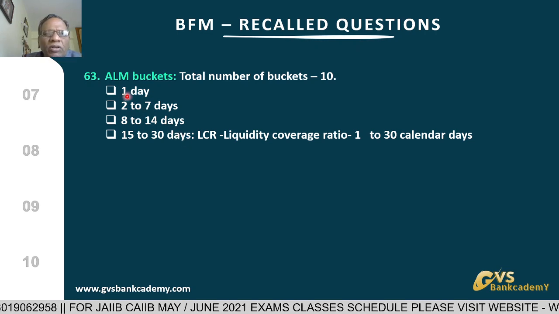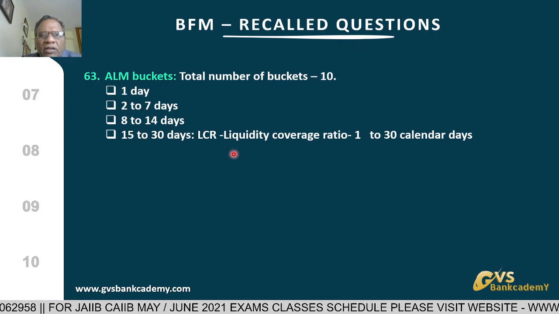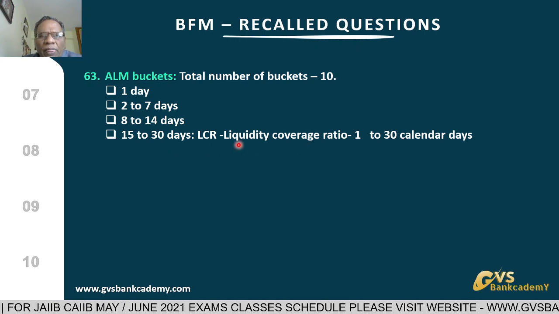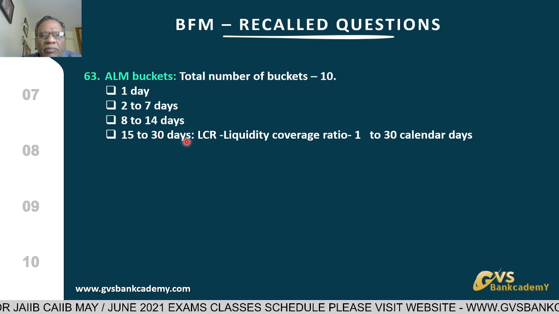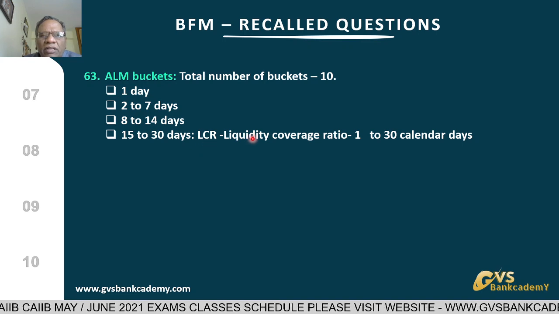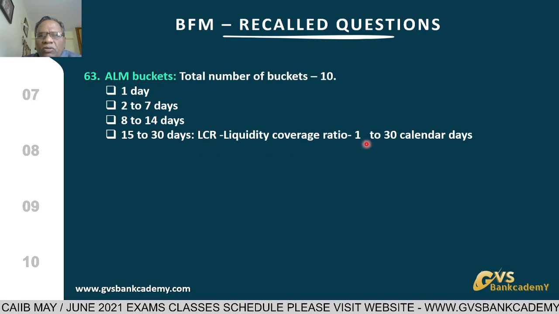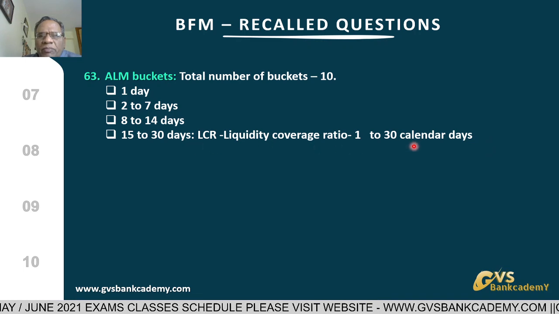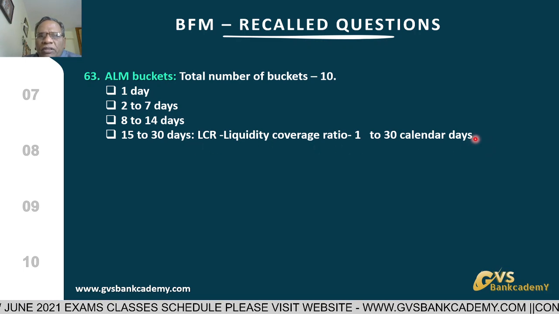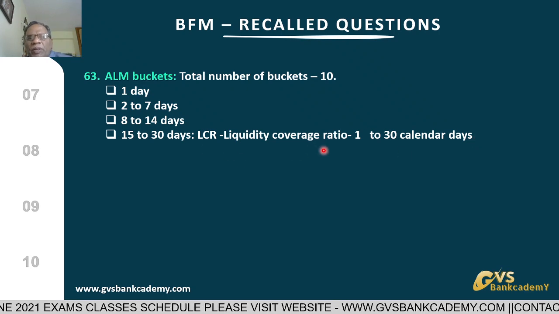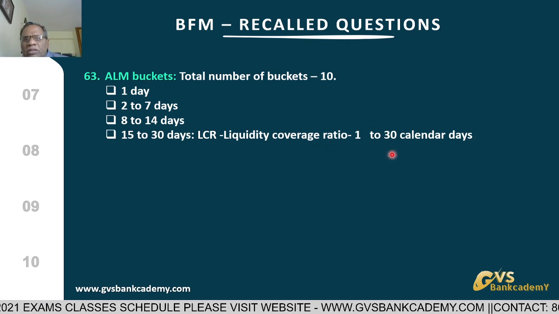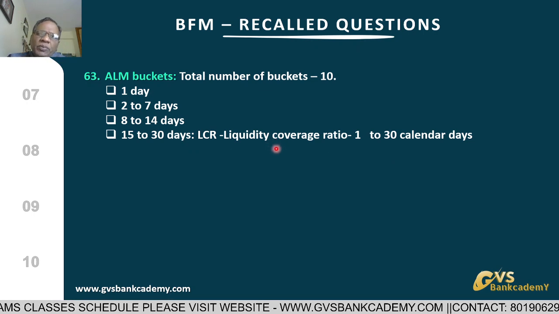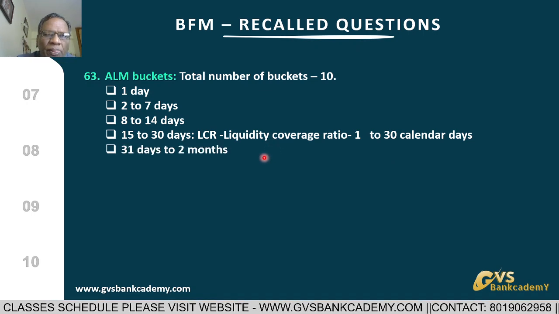That's why, for 1 to 30 days liquidity management, under Basel III we introduced the liquidity coverage ratio. 1 to 30 days liquidity management is called LCR, liquidity coverage ratio, for 1 to 30 calendar days. The present LCR requirement is 100% for banks. Means whatever payments are there during 1 to 30 days, the bank has to maintain 100% high quality liquid assets.